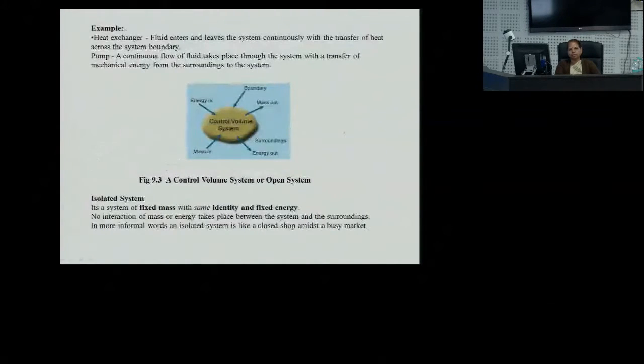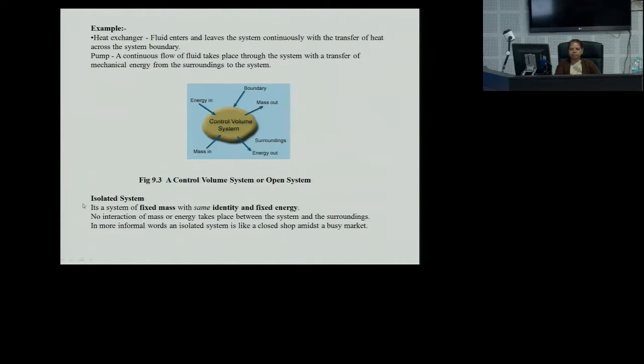Now we can discuss the case of a heat exchanger. Fluid enters and leaves the system continuously and there is transfer of heat across the system boundary. This is the case of the control volume where mass in, mass out will be there. There is the boundary, there is the energy in and the energy out, and this is the most real system in case of engineering.